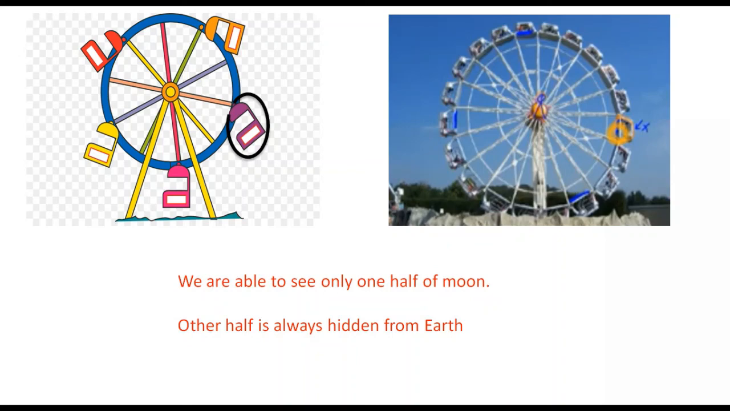So one part of the moon is reflecting light towards us, and we are able to see only one part of the moon, one half of the moon. The other half of the moon is always hidden from the earth. So the moon revolves like this. That means we are able to see only one part of the moon. Hope you have understood this.